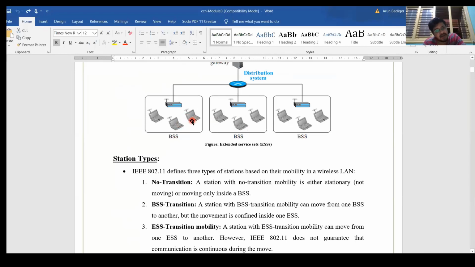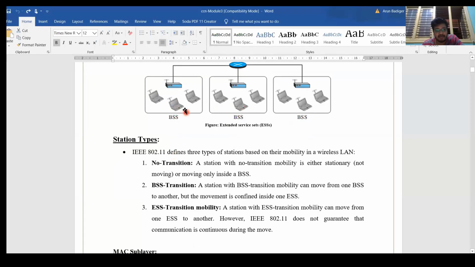That means in college, we have different access points. If you move from one access point to another access point, it automatically gets connected, just like your mobile handoff. That means if you move from one tower to another tower, your call will not get disconnected. It will be a continuous call, but the tower will be changed. You can assume one of the access points as a tower. From one tower to another tower, the signal will not get disturbed. That permission to move from one access point to another access point is called BSS transition. If it is not allowed, that is no transition.